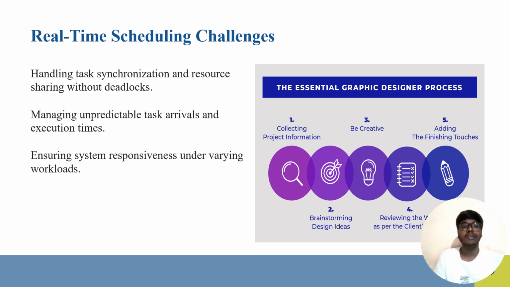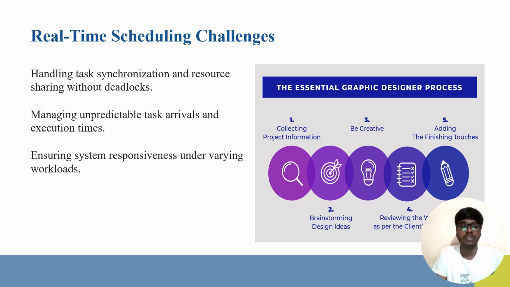Then we have some real-time scheduling challenges, like handling task synchronization and resource sharing with deadlocks, managing unpredictable task arrivals and execution times, and ensuring system responsiveness under varying workloads. Handling task synchronization and resource sharing with deadlines is a major real-time scheduling challenge, as is managing unpredictable task arrivals and execution times.